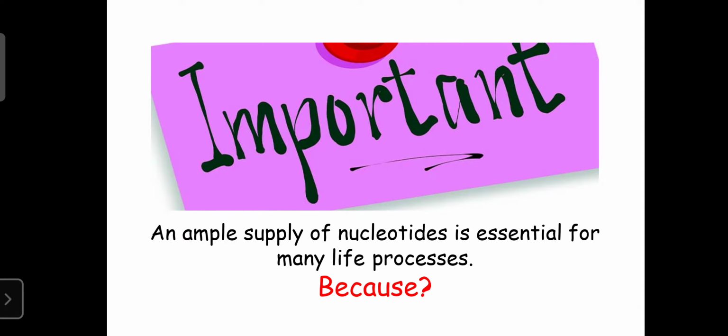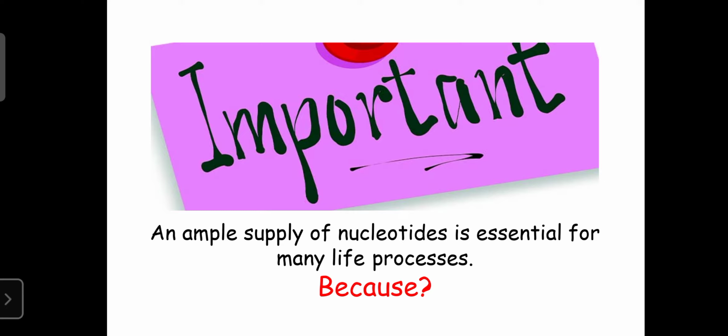Now the important question regarding the nucleotides is that their supply is needed continuously. Whatever nucleotides, bases in the form of food or nucleic acid from the food, we require continuously, because these are essential for many life processes.